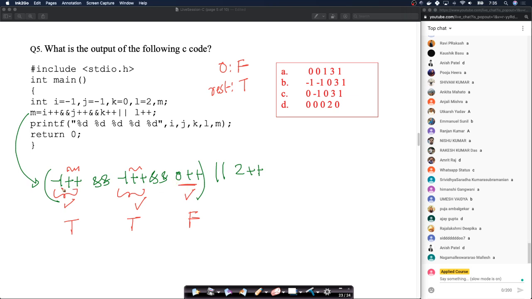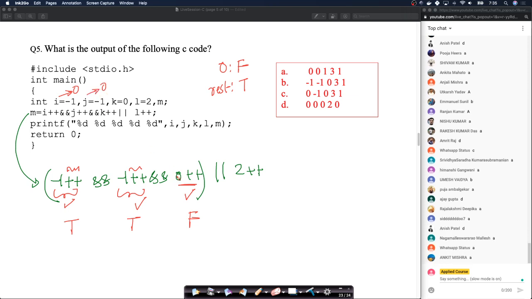So what happens now? So I anyway will get post increment. So I will become 0. J will get post increment. So J will become 0. Then K will get post increment. So K will become 1. This whole thing has become false, right?